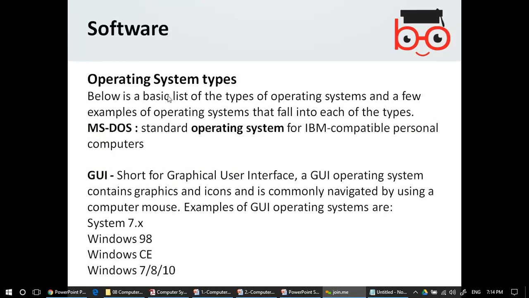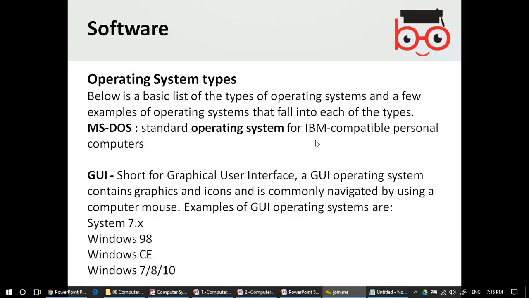Operating system types, there used to be MS-DOS, which was black, and then graphical user interface came in. A short form for GUI is graphical user interface, an operating system containing graphics and icons, and is commonly navigated by using the computer mouse. So nowadays we are using the graphical user systems, but previously there didn't used to be graphical systems.